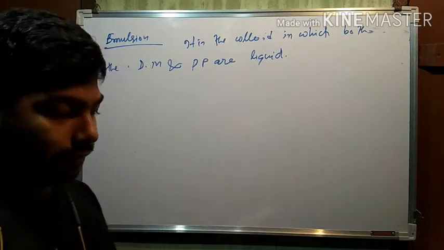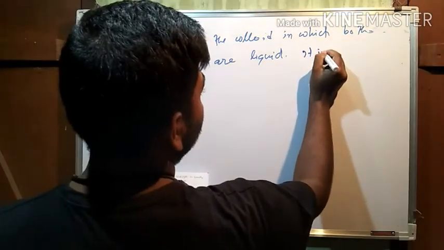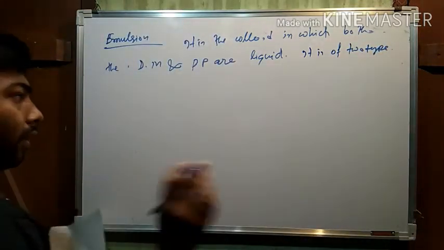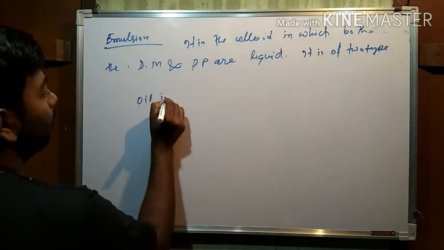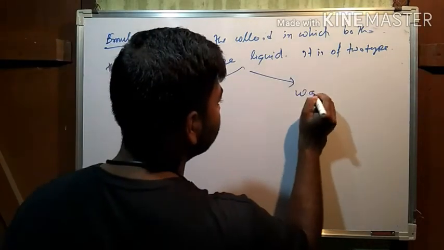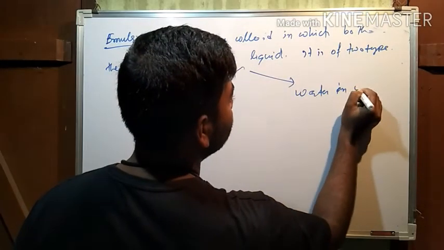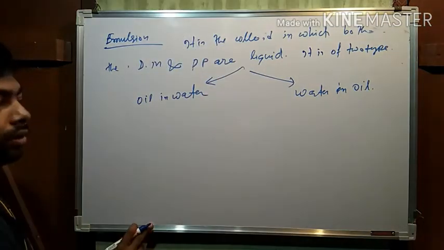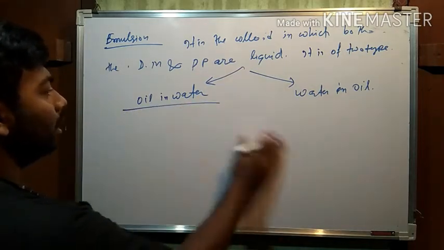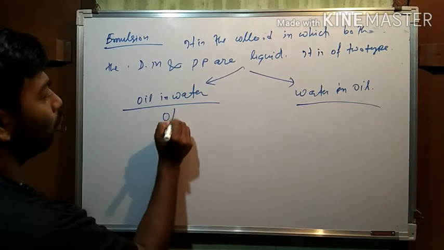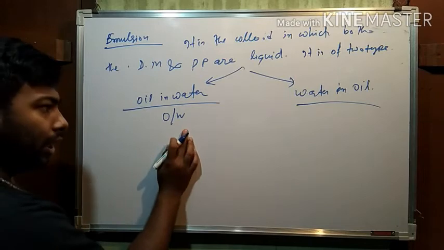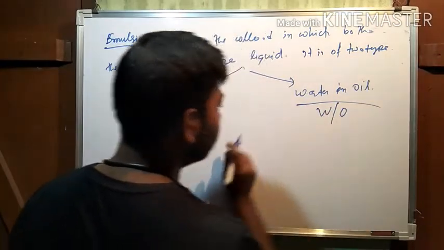Now it is of two types. First one is oil in water. Second type is water in oil. Now for better remembering, we can write this way: O/W, oil in water, and W/O, water in oil.